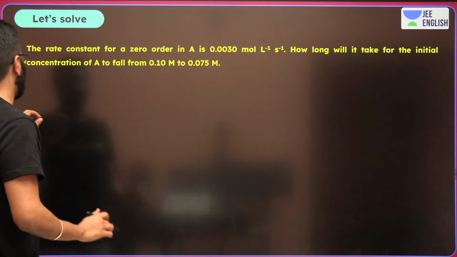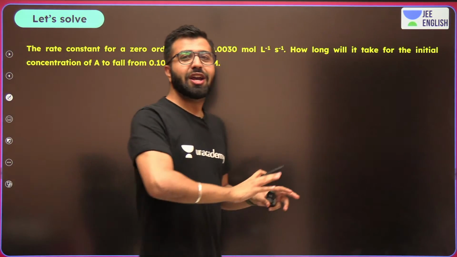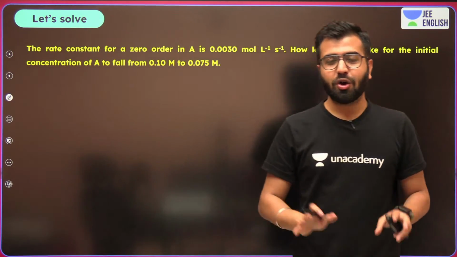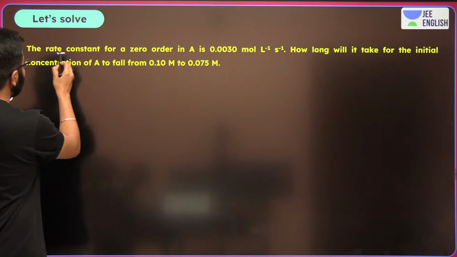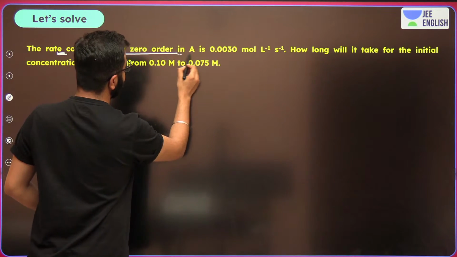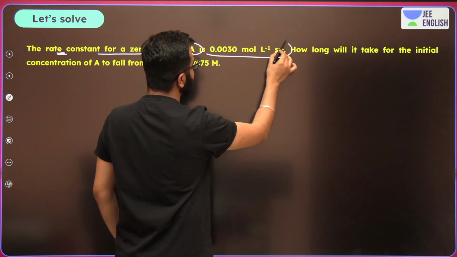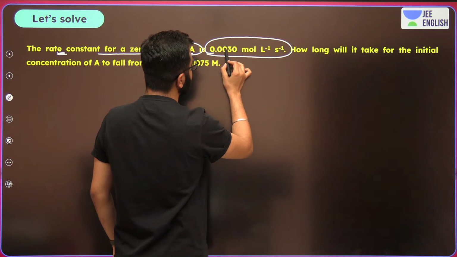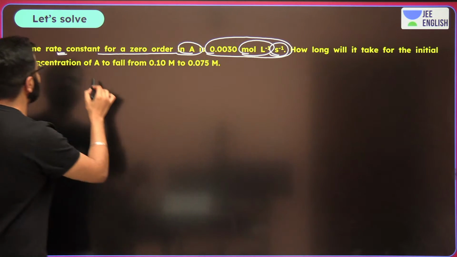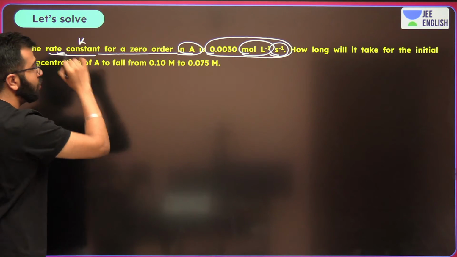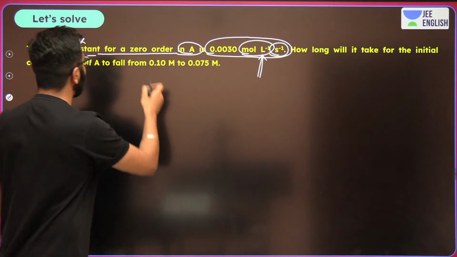Over here we're doing a small question. So do not worry about the question. I am going to be with you in order to make sure that you actually do solve the questions correctly. Pay attention. Over here the question talks about the rate constant for a zero order in A is 0.03 molarity per second. What is this? The rate constant value. Which order are we talking about? If you can see the unit, it's anyhow the zero order.